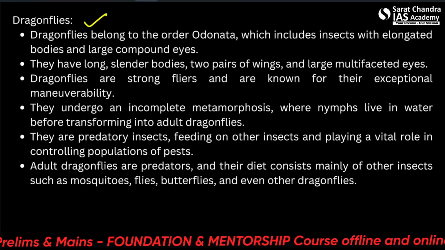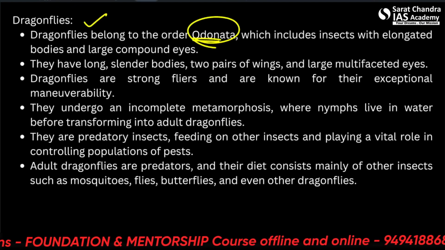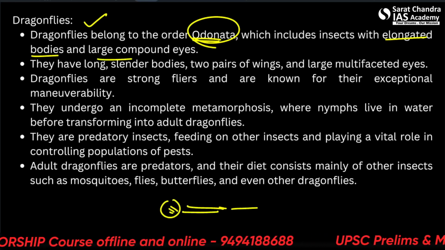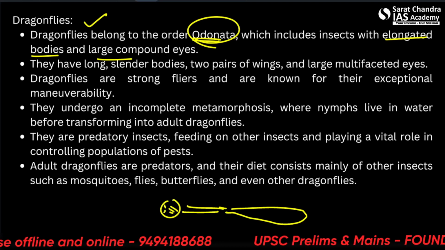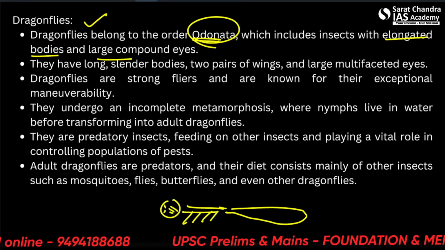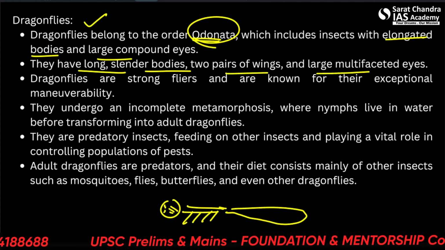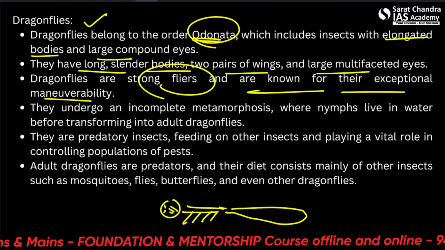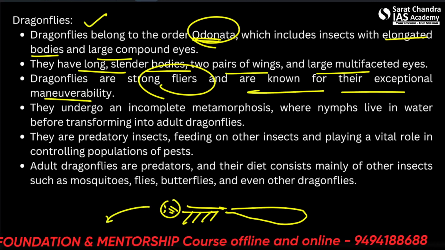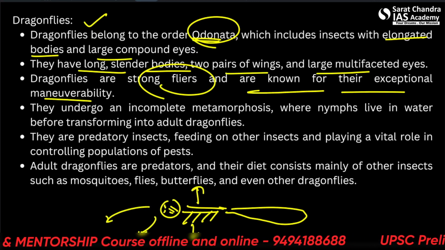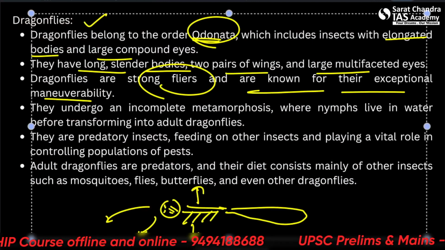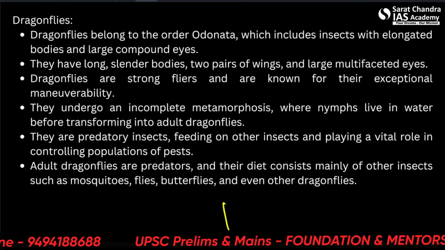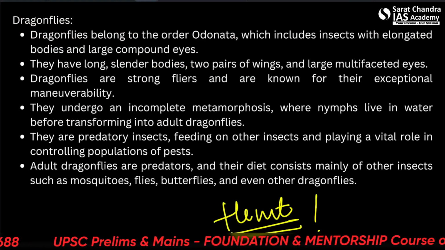When we talk about the dragonflies, they belong to the order Odonata, insects with elongated bodies and large compound eyes. So it's a very different order. Elongated bodies, large compound eyes, because they are predatory. They have long slender bodies, 2 pairs of wings, large multifaceted eyes, and they are strong flyers known for their exceptional maneuverability. What is maneuverability? That means they are able to change their direction and height very quickly, because they need to be very fast. And why do they need to be fast? Because they want to hunt others, just like civets.